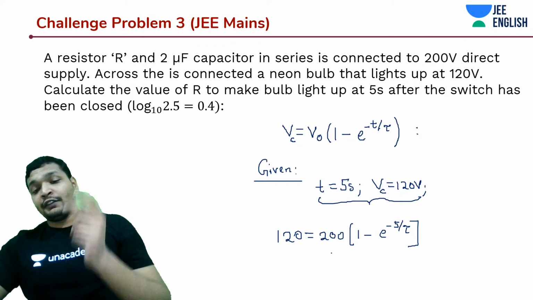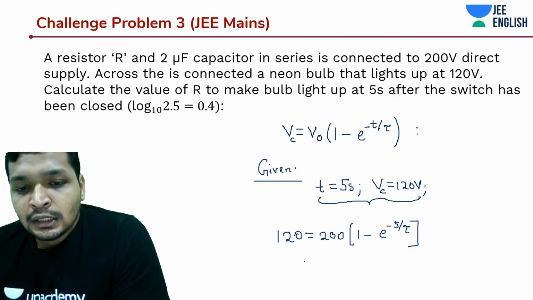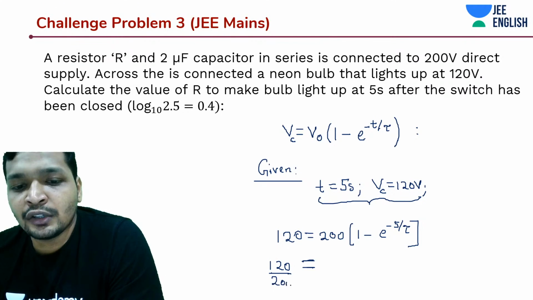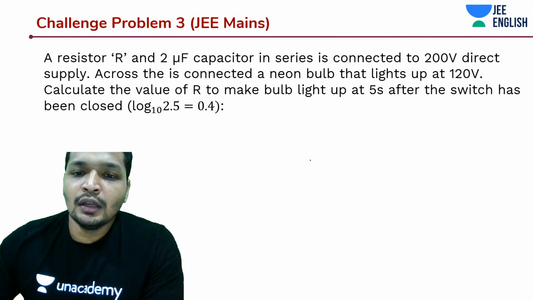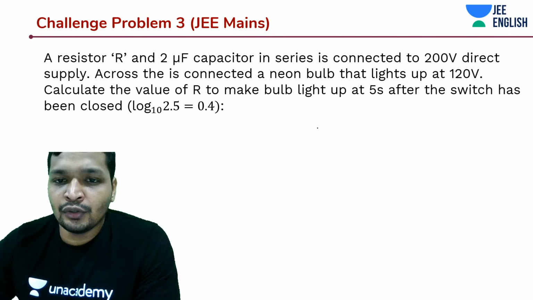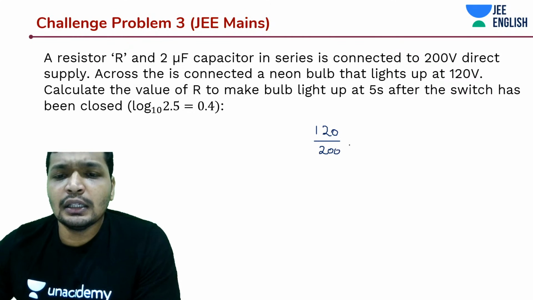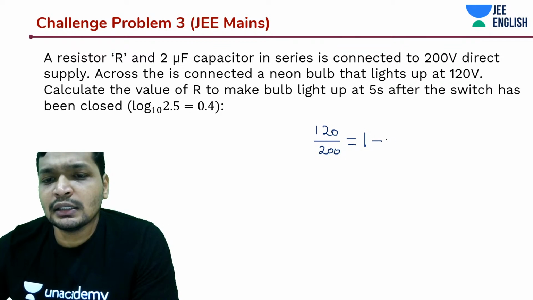So what is this giving you? This is giving you something like 200 by 120. That is just, let's keep it as 120 by 200. Sometimes it is convenient to keep it that way, so that we don't have to put in much effort while solving the problem. Okay, that being said, let's switch over. So we got this expression that 120 by 200 is equal to 1 minus e to the power 5 by tau.